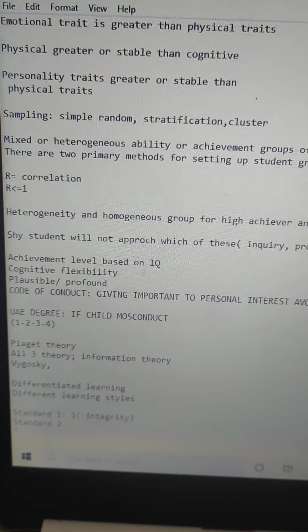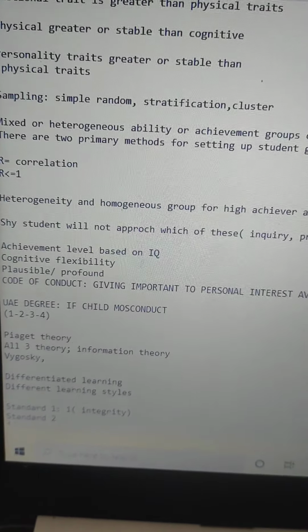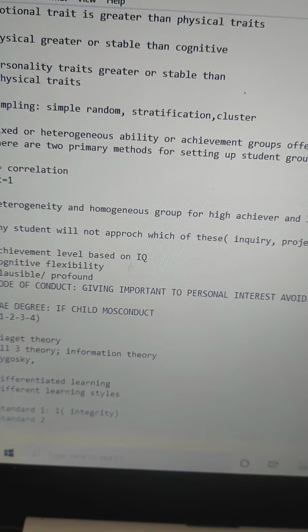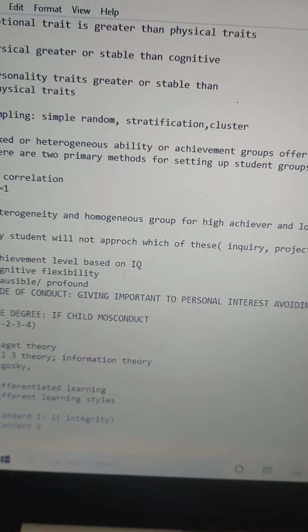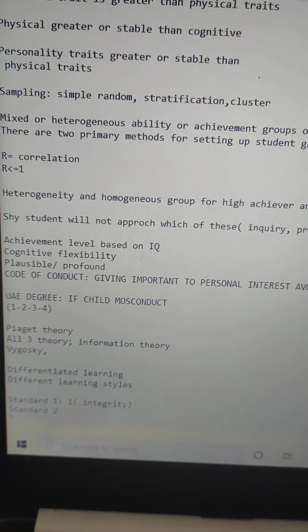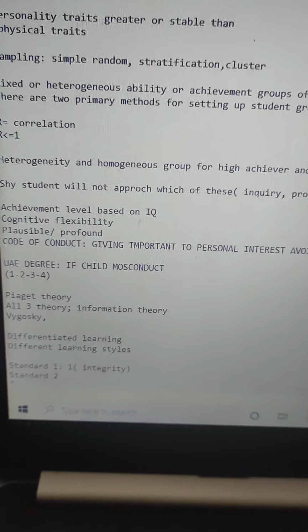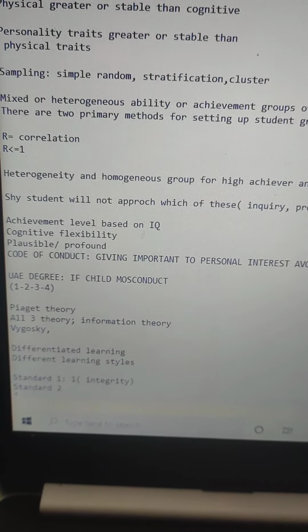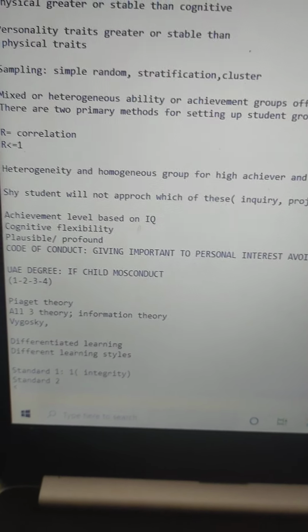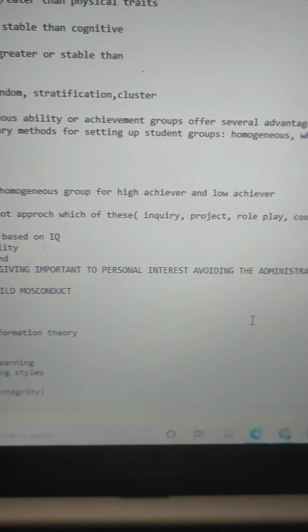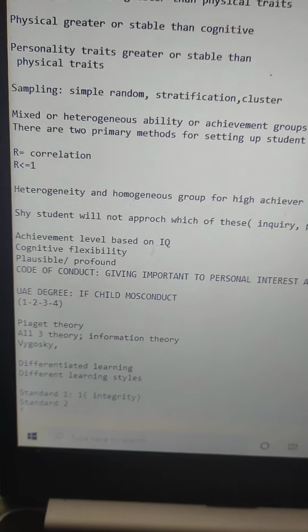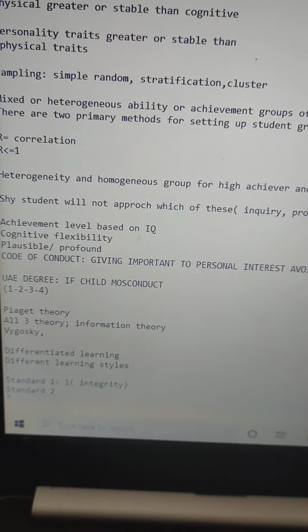And then there was a question related to correlation. There was something like 0.02 or 0.20. Which one, based on the scenario, is positively correlated? So you'll have to get a deeper understanding about correlations. Then something I remember was the heterogeneity and homogeneity group for high achievers and low achievers, which I have already informed.